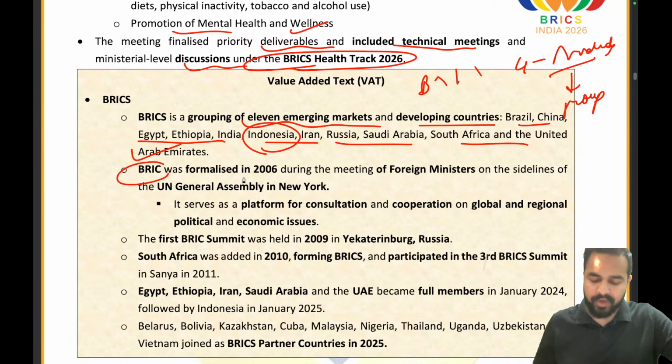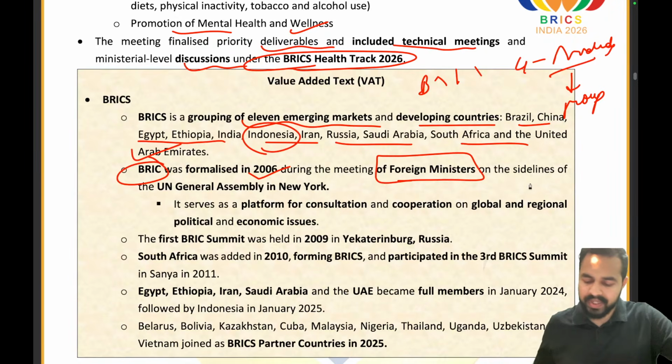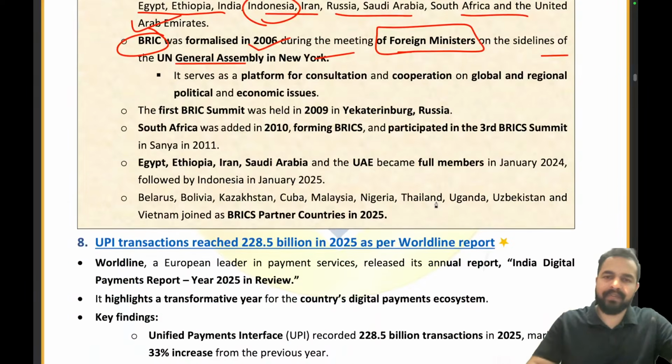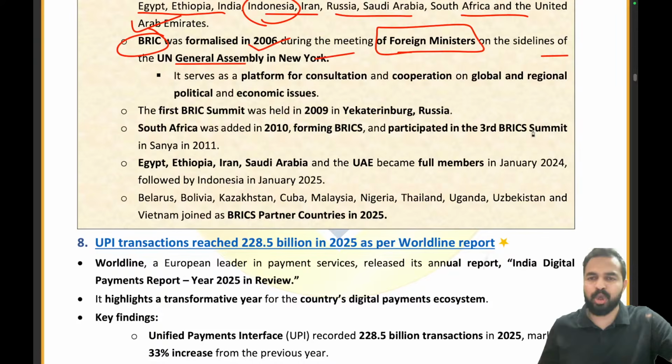BRIC की बात करें, it was formalized in 2006 during the meeting of foreign ministers on the sidelines of the UN General Assembly in New York, right? So that's when BRIC was established, which served as a platform for consultation and cooperation on global and regional political and economic issues. So these were the things which they were discussing. So where exactly did these college friends first meet for a meeting? Their first official meet was held in 2009 in Yekaterinburg, Russia.